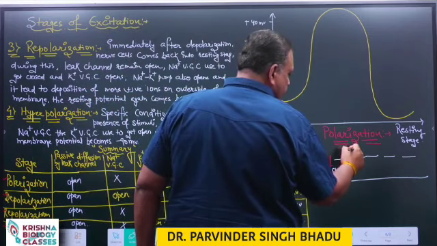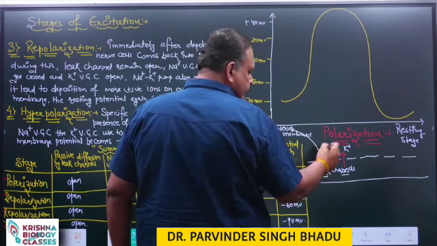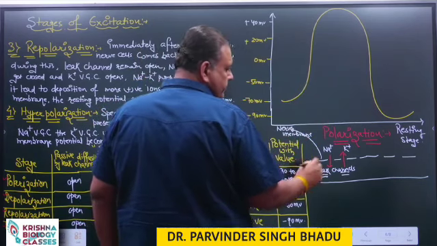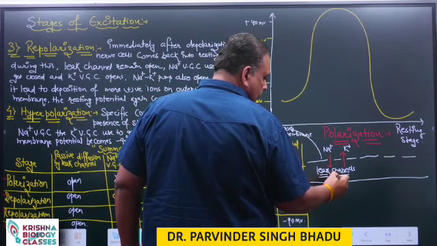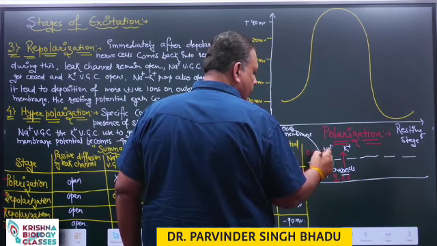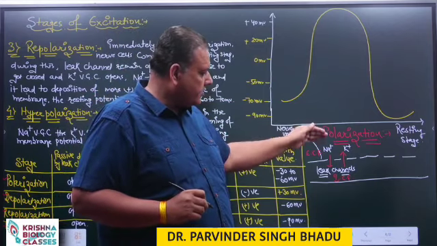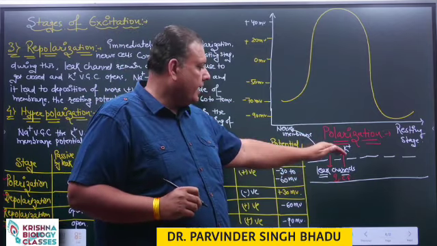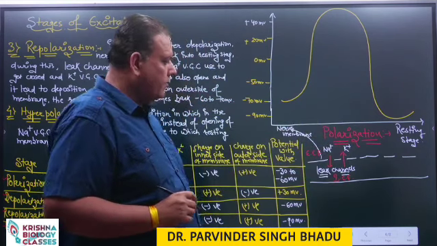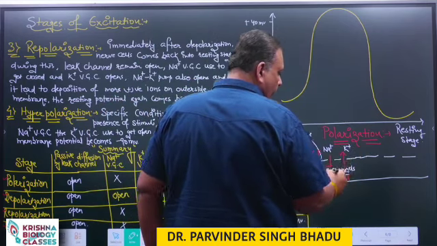So sodium ions are moving from extracellular fluid to intracellular fluid and potassium ions are moving from intracellular fluid to extracellular fluid. This is our intracellular fluid and this is our extracellular fluid. The concentration of potassium is more.